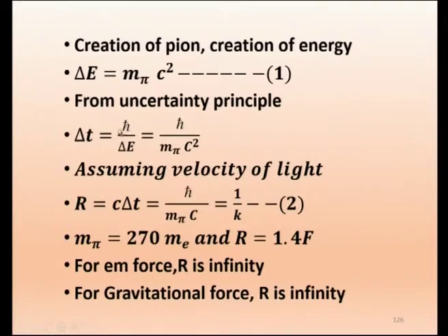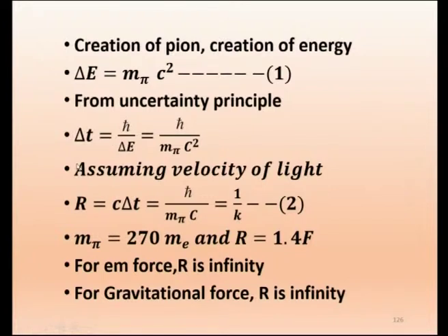So, the duration is such that delta T equals h cross by delta E, because we know the uncertainty principle is delta T less than or equal to h cross. When it is less than or equal to h cross, that violation cannot be detected. So, we are not able to detect the pion because it lives only for a short duration delta T governed by Heisenberg's uncertainty principle.